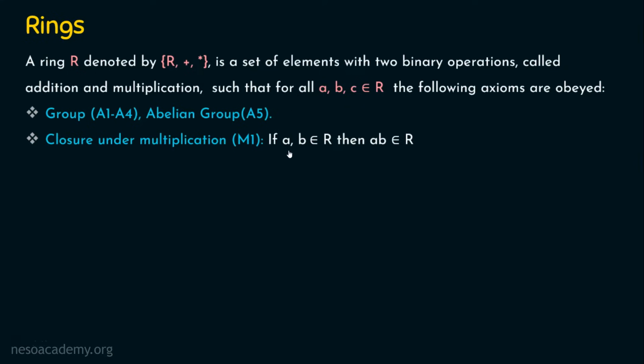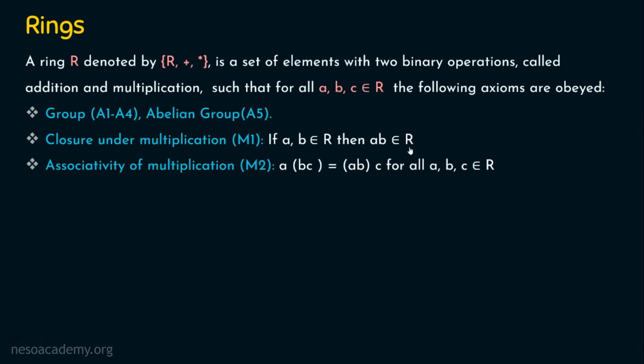Let's take any two elements from R, A, B, which actually belong to R. Obviously the multiplication of A and B is AB. This AB should also belong to R. So this condition should also be satisfied. In addition to this, it should be associative under multiplication. That is, M2 should also be satisfied. So A into B into C is equal to AB into C. If you note here, I am not mentioning the multiplication symbol. By default, the multiplication symbol is applied.